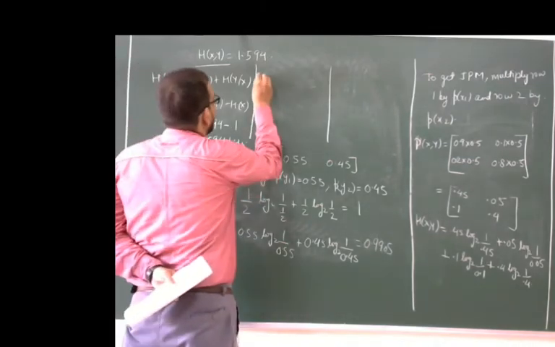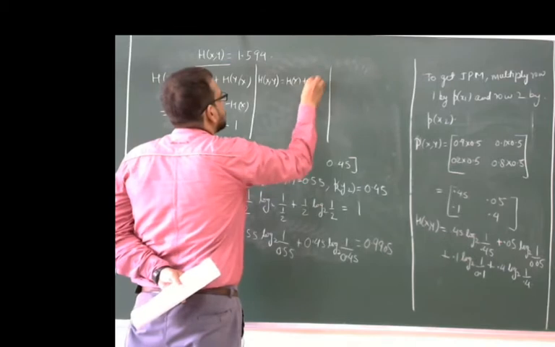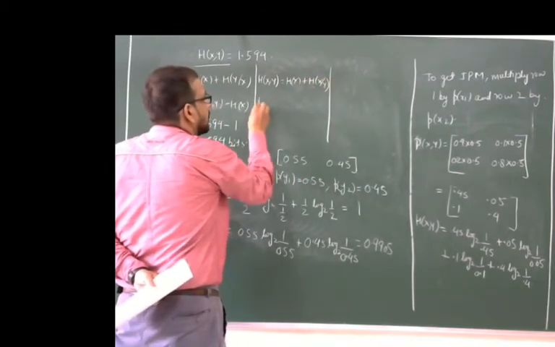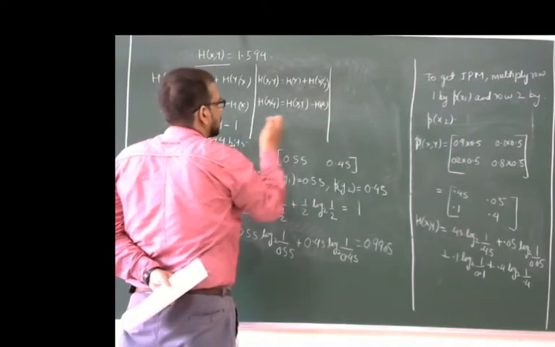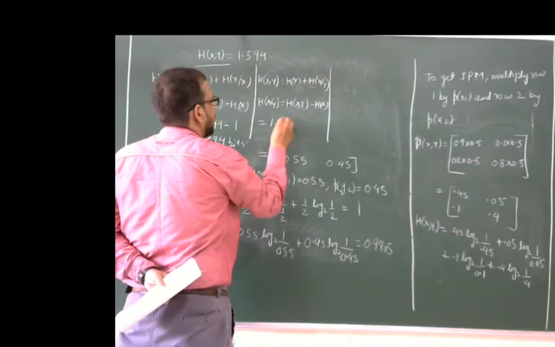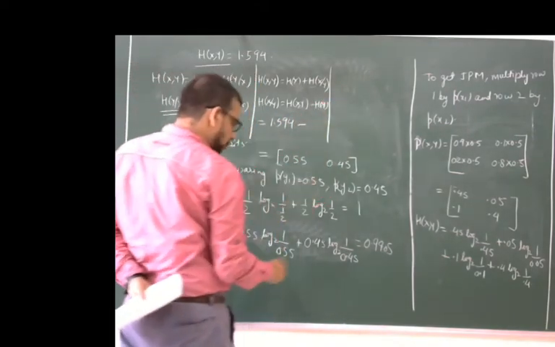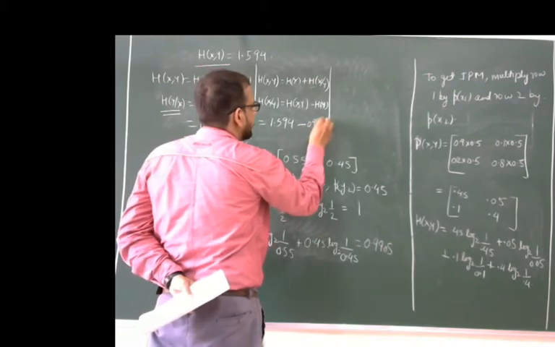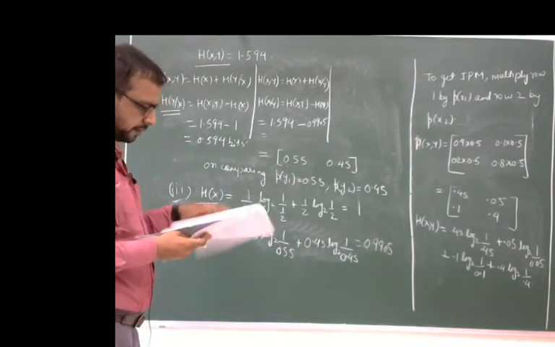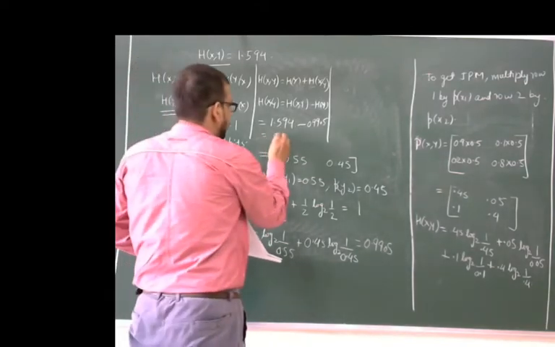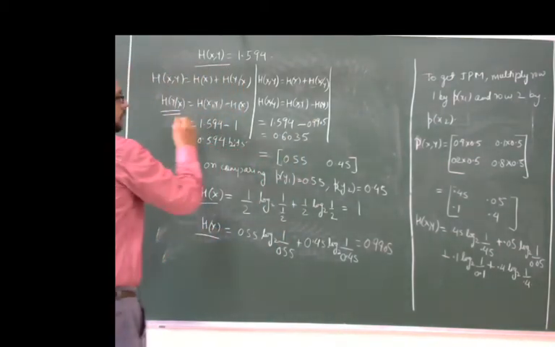Now the next, we know the formula H(X,Y) is equal to H(Y) plus H(X|Y). Now H(X|Y) is equal to H(X,Y) minus H(Y), is equal to 1.594 minus this is the H(Y), which is already calculated, 0.9905, and after calculation we get the value 0.6035. Okay, now again this is the entropy.